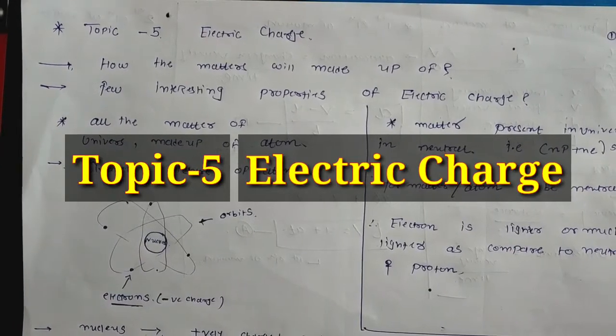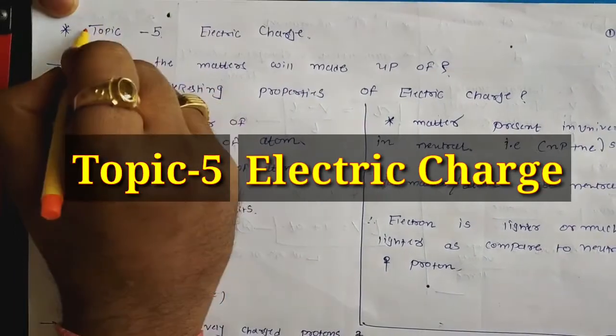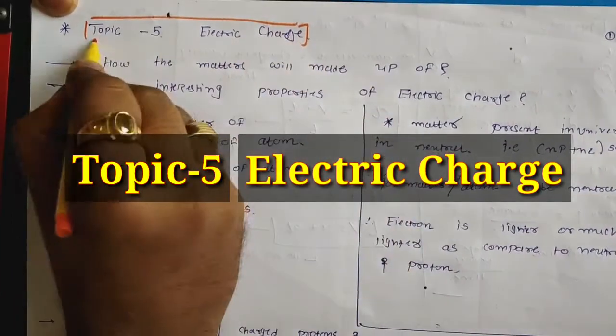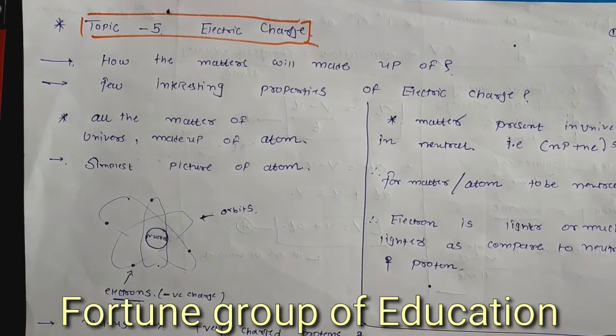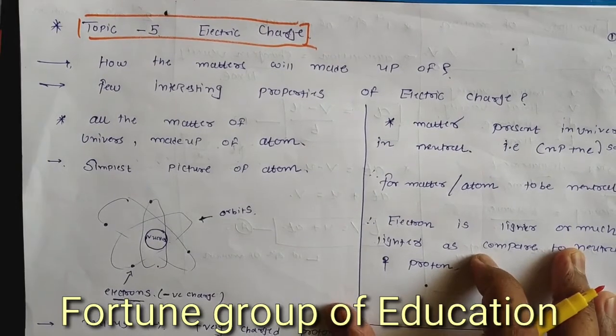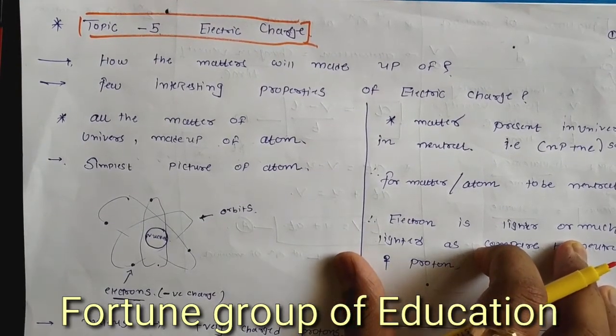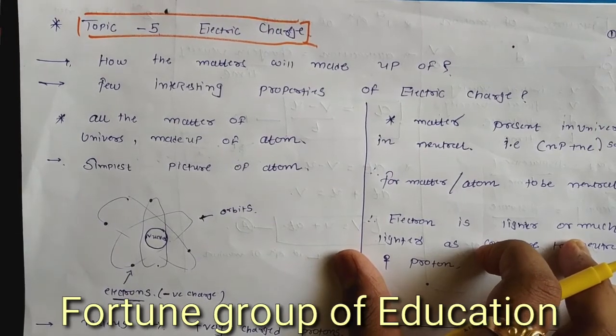Hello friends, now our topic number 5 is electric charge. The question in our mind is, how is matter made up? We will discuss a few interesting properties of charge in this topic.